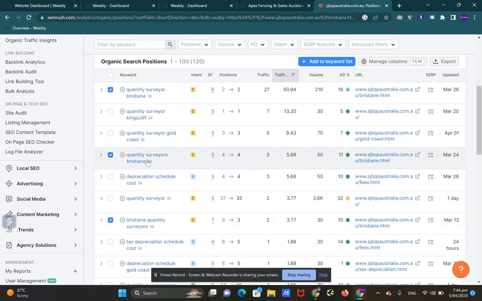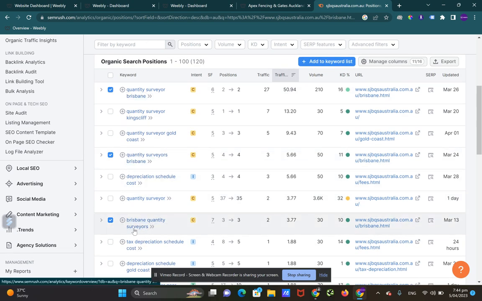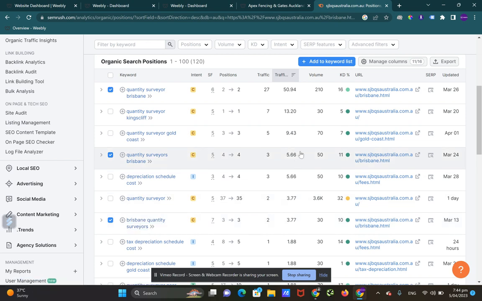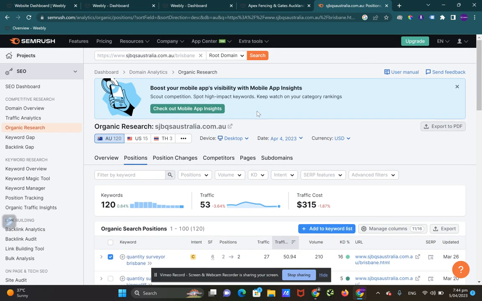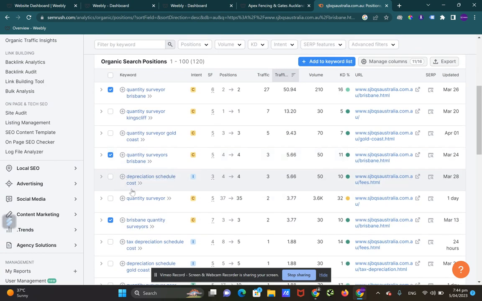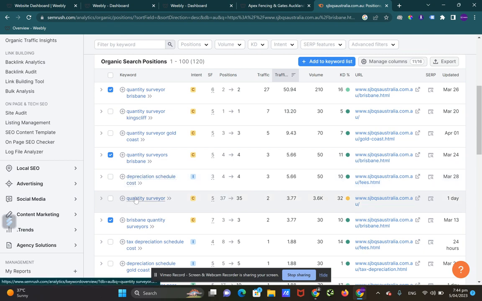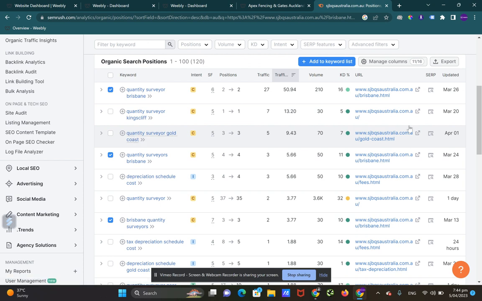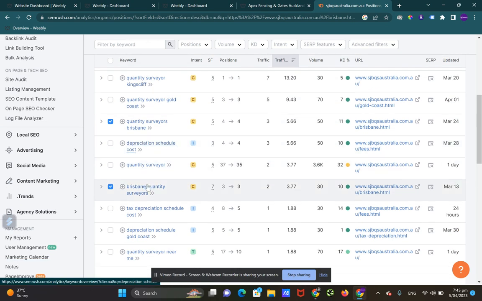And here we've got three keywords: quantity surveys Brisbane, Brisbane quantity surveys, and then we've got some of the other keywords that this root domain, SJB QS Australia, also ranks for. So these are some ideas that you could write about for blogs or service pages, such as depreciation schedule cost. We've also got a lot of people looking for QSs on the Gold Coast, Kingscliff, again, depreciation schedules.